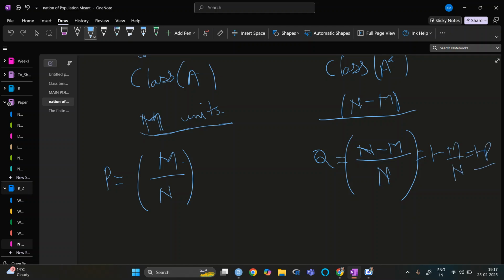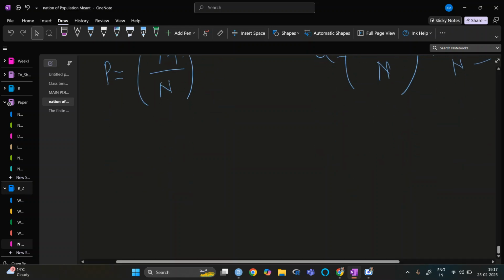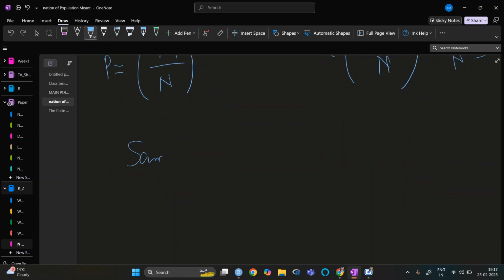So if we know one proportion, basically if 20% is agreeing to something, that means 80% is disagreeing to that particular thing. The next thing is the sampling, how we will have the sampling out of it.